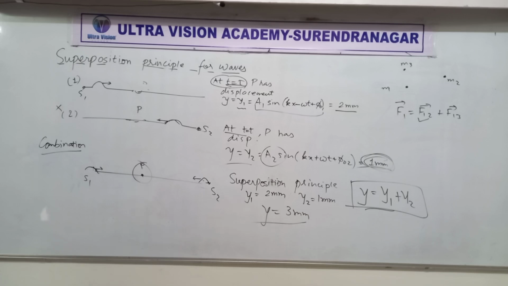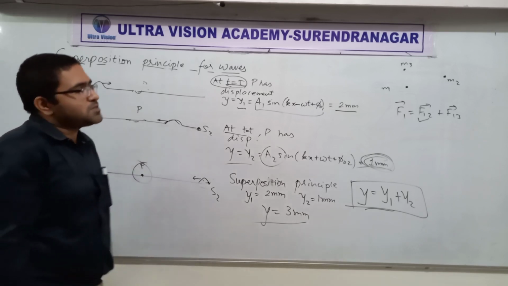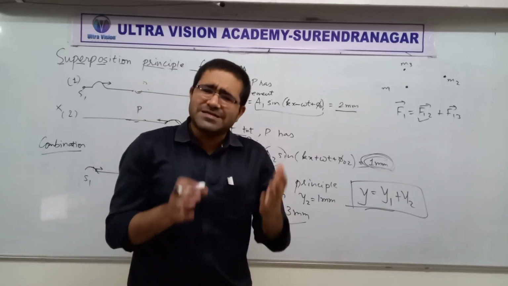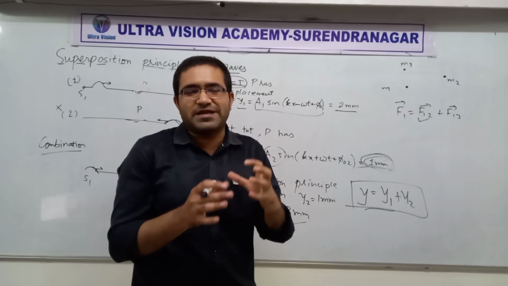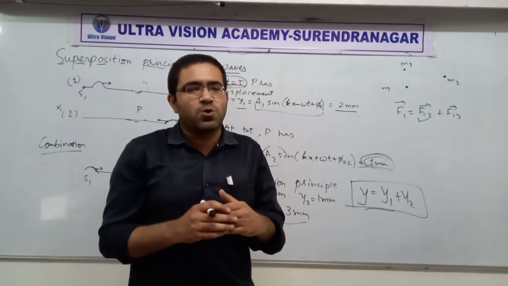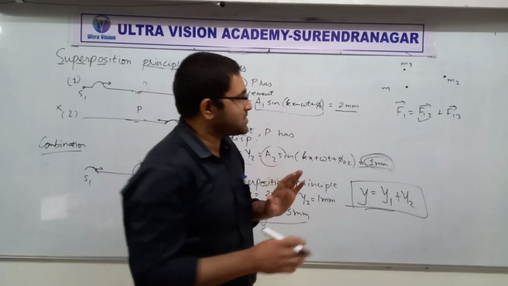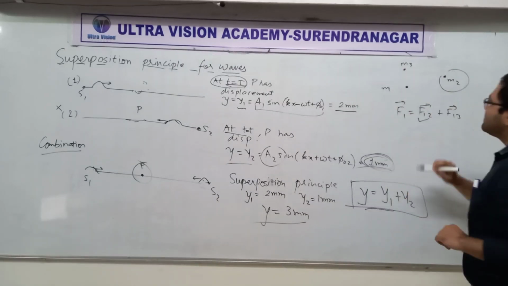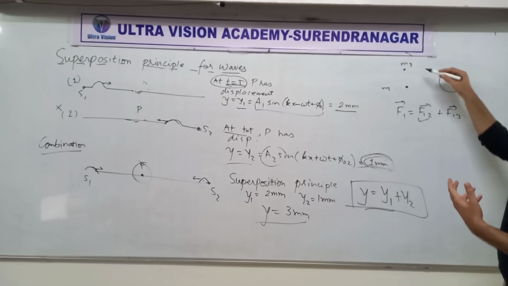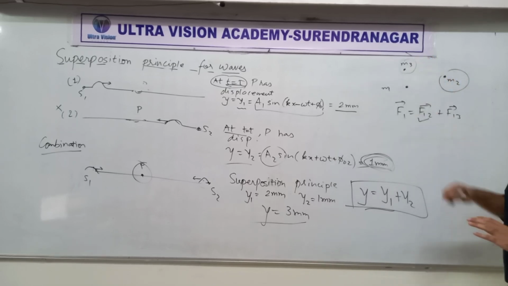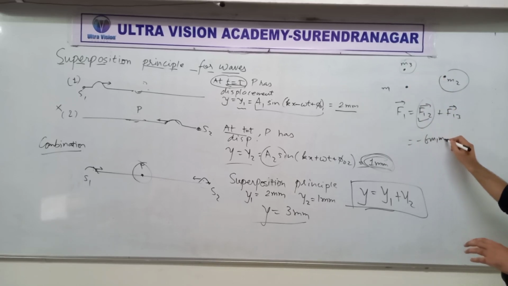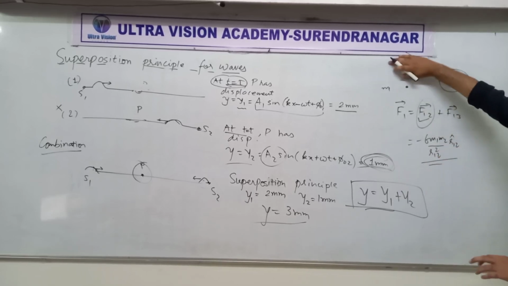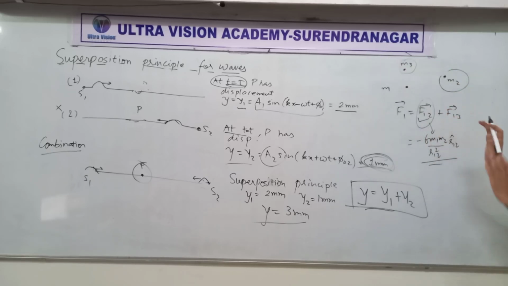So the superposition principle works on the same idea in every chapter. Each contributing thing will play its role and simply ignore the others. That is, m2 will not be affected by the presence of m3. Whether m3 is there or not, this force will always be minus G m1 m2 by r12 square r12 hat. Do you understand what I am saying? Whether m3 is present or not, this force will always be this.